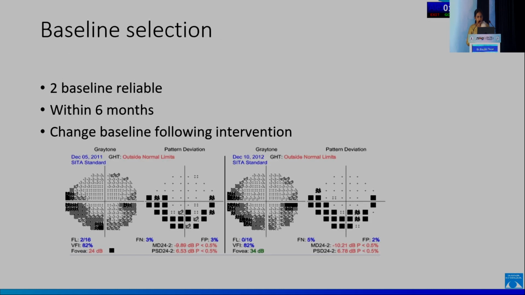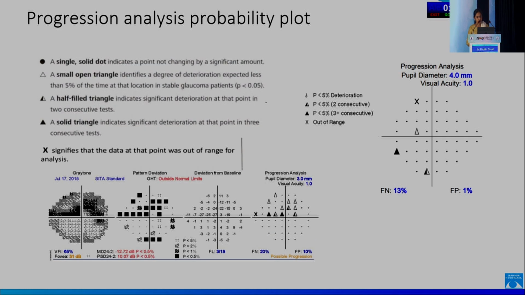So selection of baseline is very important. 2 baselines which are reliable have to be chosen, which have been done within 6 months. And it's also important to remember to change the baseline following any intervention performed.